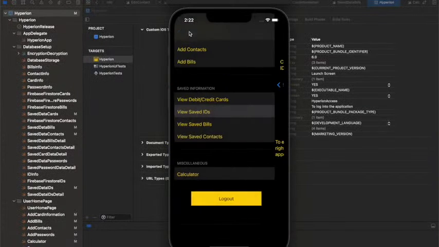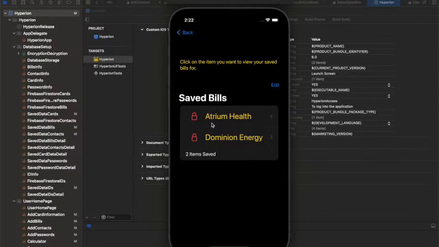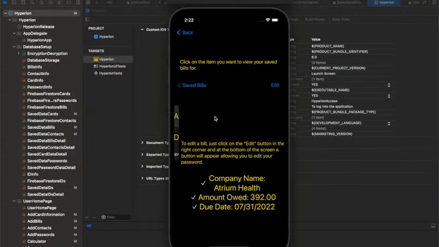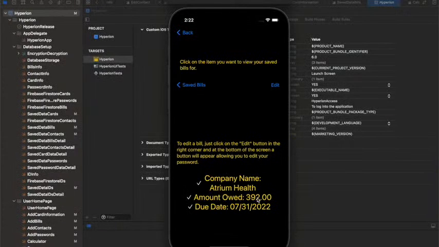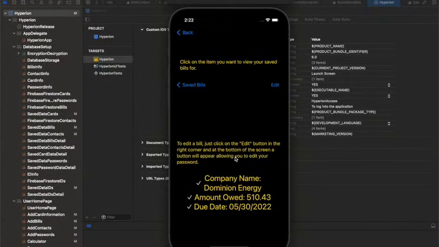So now we will look at viewing bills. And when you look at Sean's bills, you see he has to pay 2 bills. One of them is a hospital bill that he owes $392, and it was due by July 31st later this year. And then he also has an energy bill that he has to pay $510.43, and it's due on May 30th, 2020.